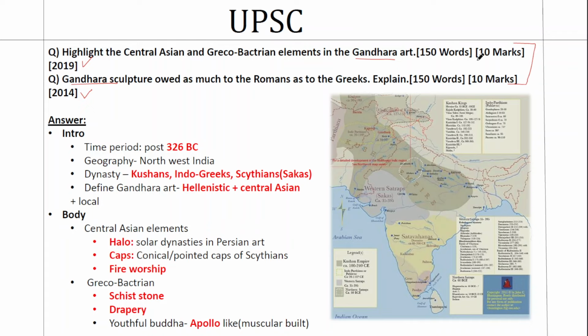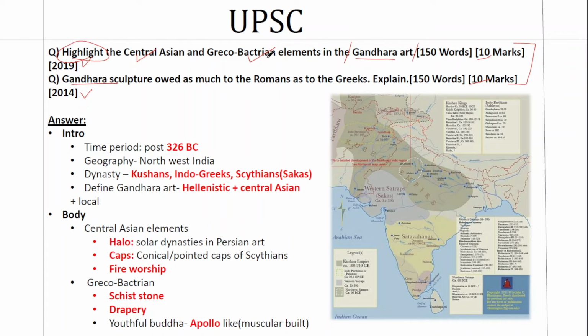Both the questions are 10 markers, and both have a very specific dimension to them. Even though the central theme is Gandhara art, both the questions differ in a specific dimension. See the first question. It asks you to highlight the Central Asian and Greco-Bactrian elements in Gandhara art. So the emphasis is not on Gandhara art, but on the Central Asian and the Greco-Bactrian elements.